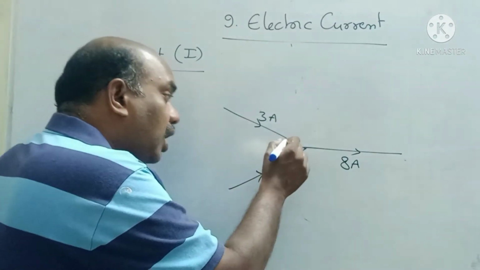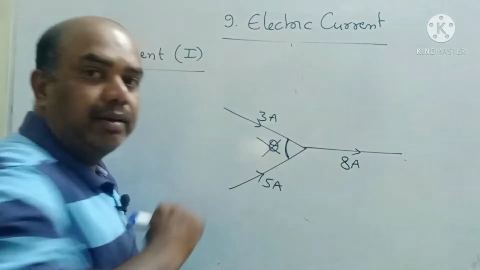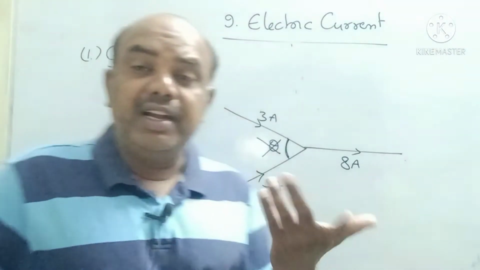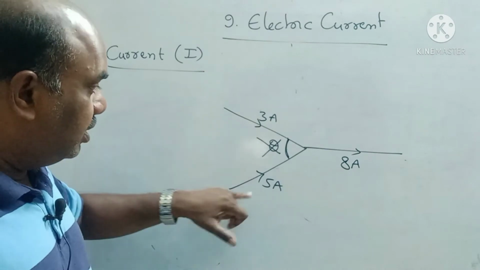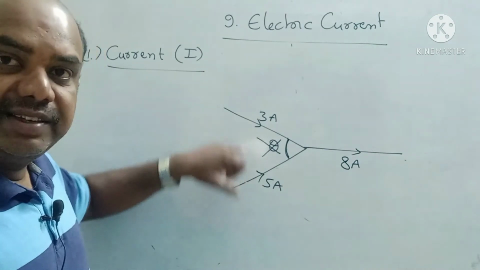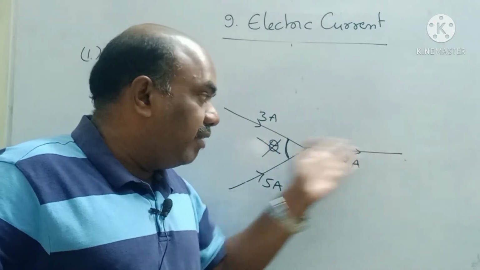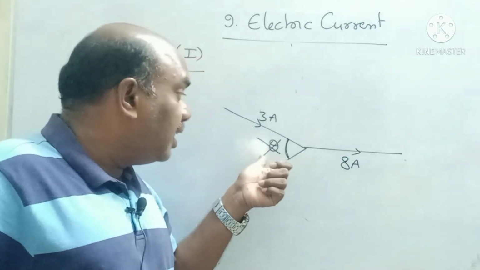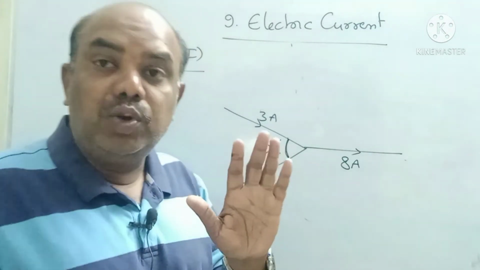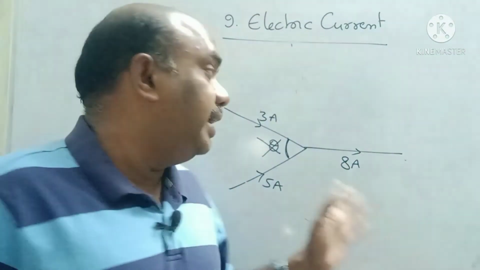But you are not considering the angle between these two. This theta we are not considering. Sir, if you do not consider theta, what will happen? See, children, this is the direction of current, this is the direction of current. The arrow mark indicates direction. This is magnitude 3 ampere, 5 ampere. Whenever these two are added, 8 ampere. But if you do not obey vector laws, in vector laws you cannot add 3 plus 5 equal to 8.